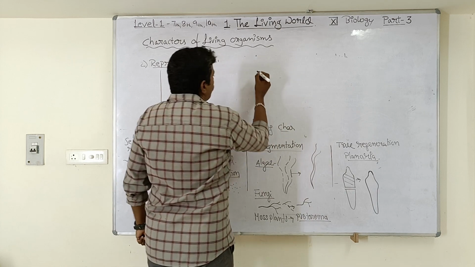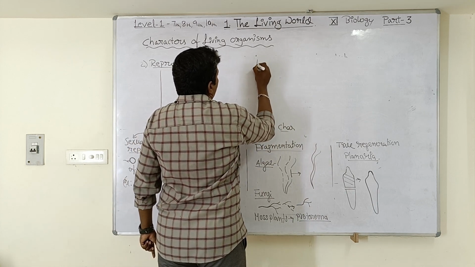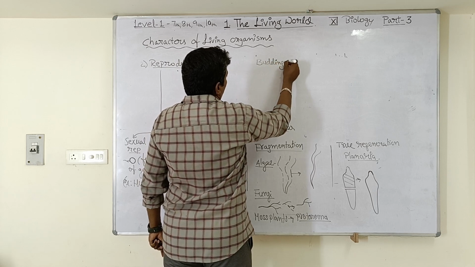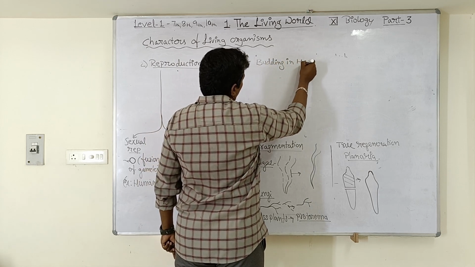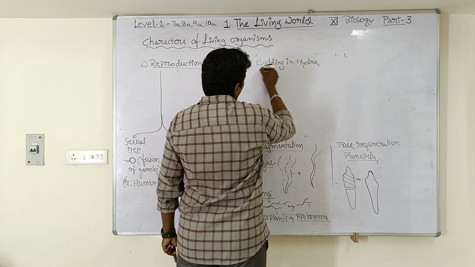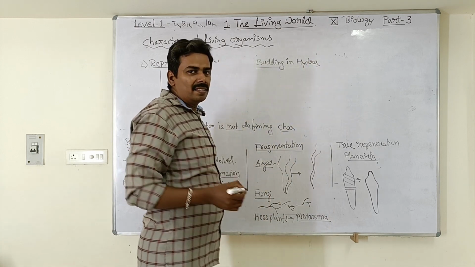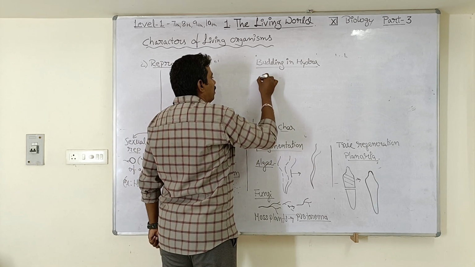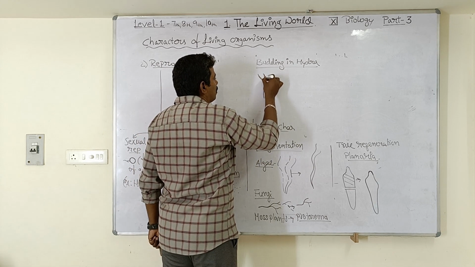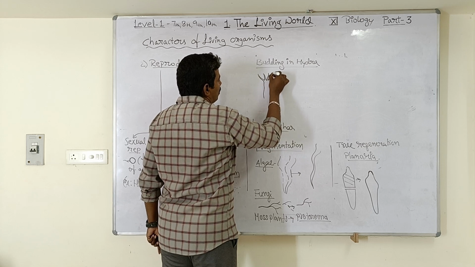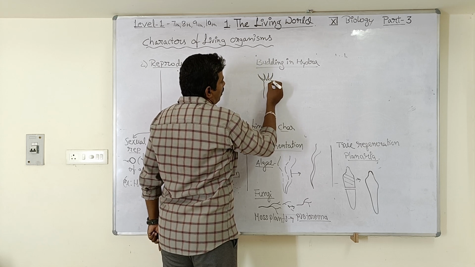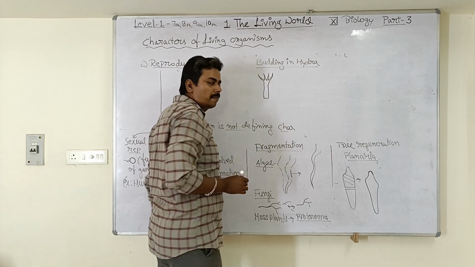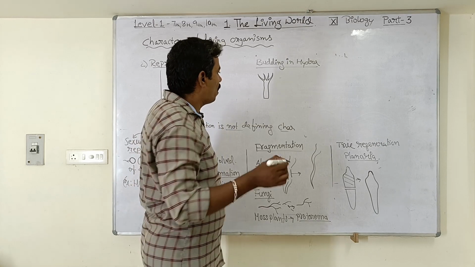Students, now look here, one more method of asexual reproduction we are going to discuss, that is budding. Budding in Hydra. You might have studied in your classes. What is Hydra? Hydra is a multicellular organism. It is having tentacles like this. By using tentacles, the hydra can collect food material and also it can move in the water. It is an aquatic animal.